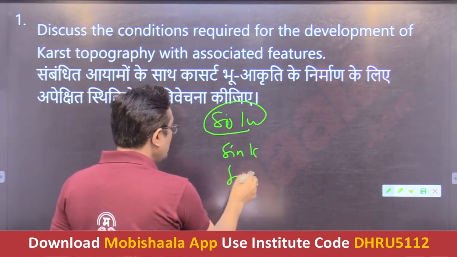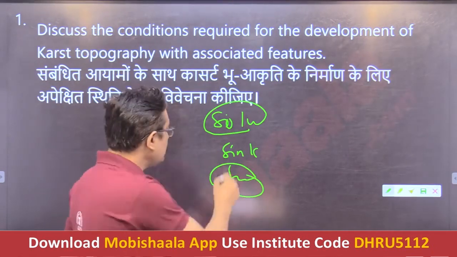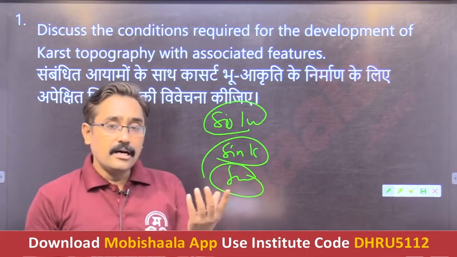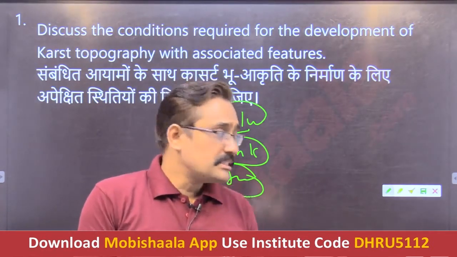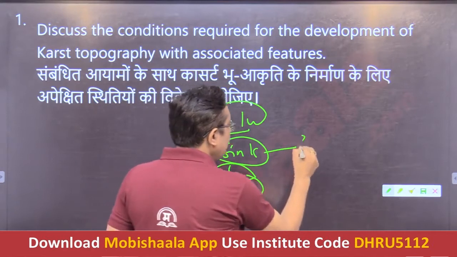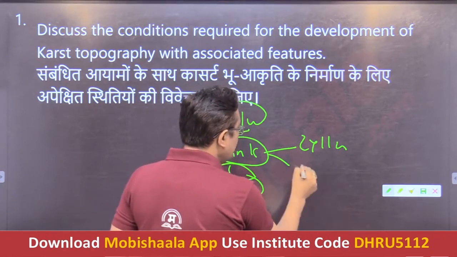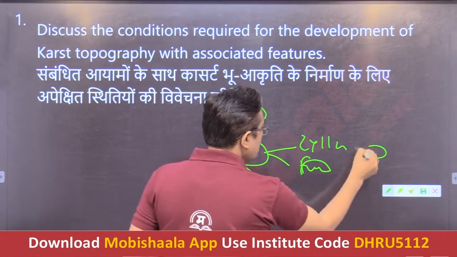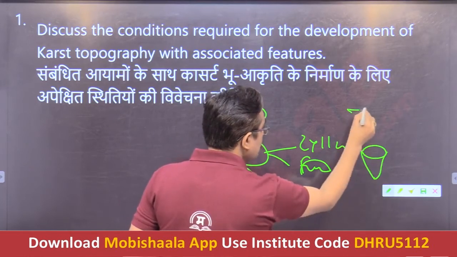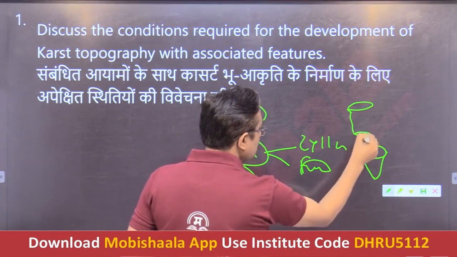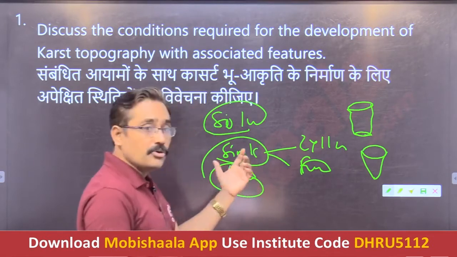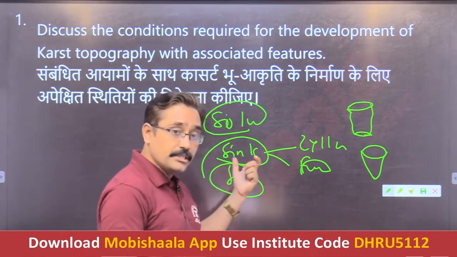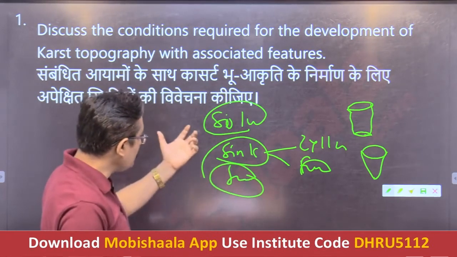What are sinkholes? These are nothing but small depressions. These are either in the cylindrical shape or the funnel shape. Funnel shape means like this. Cylindrical shape means like this. Yes, these are the sinkholes, which are formed with the depressions of the solution holes.